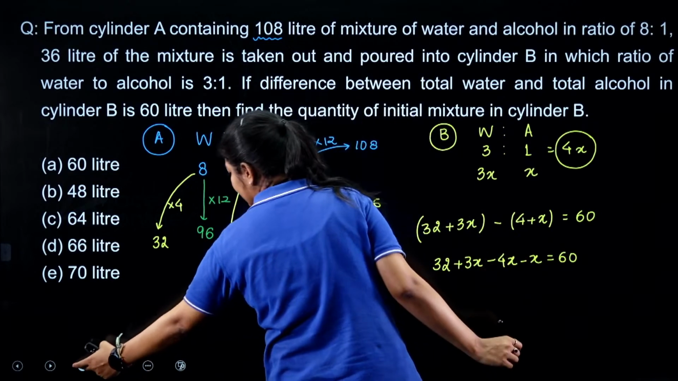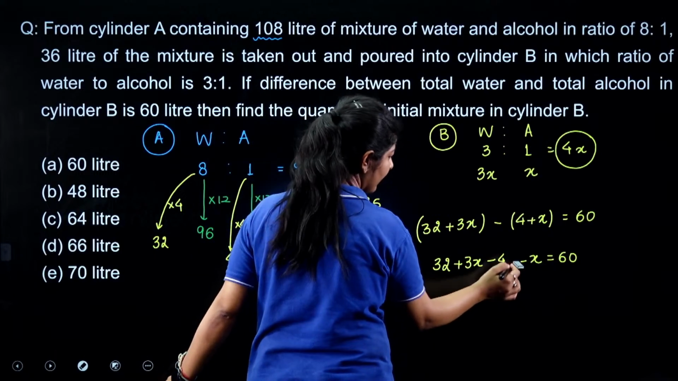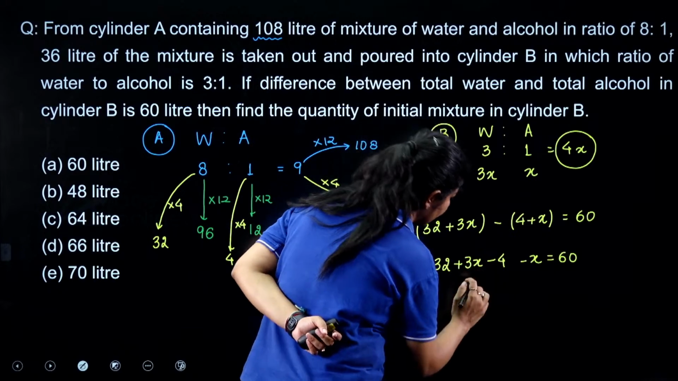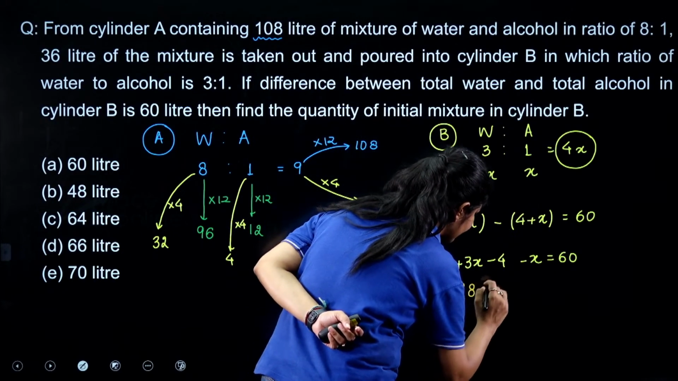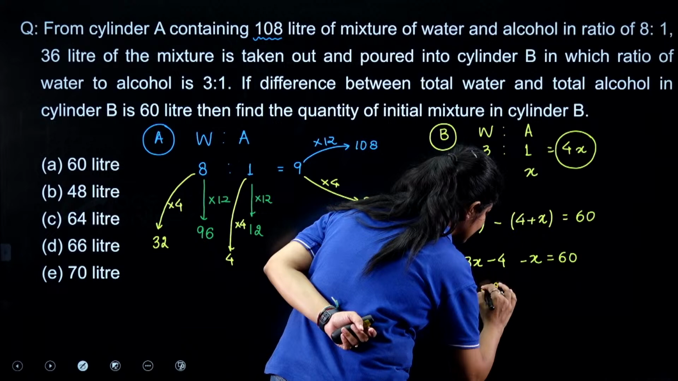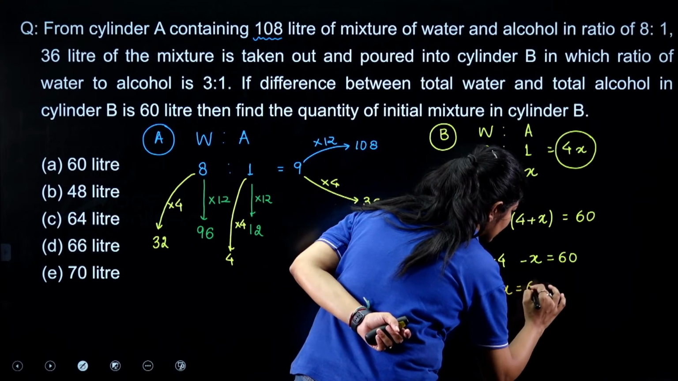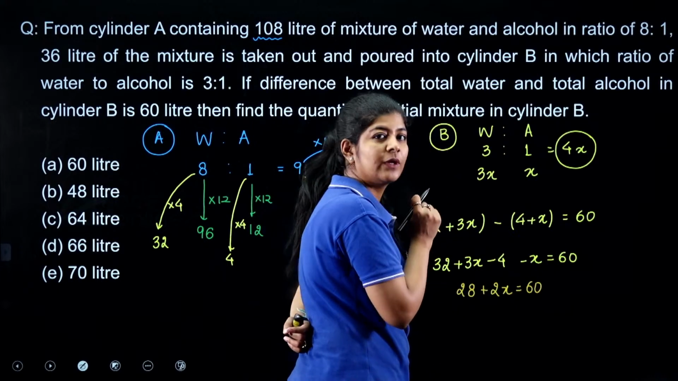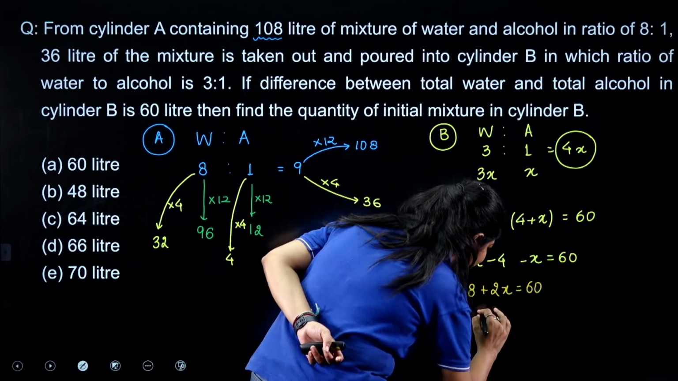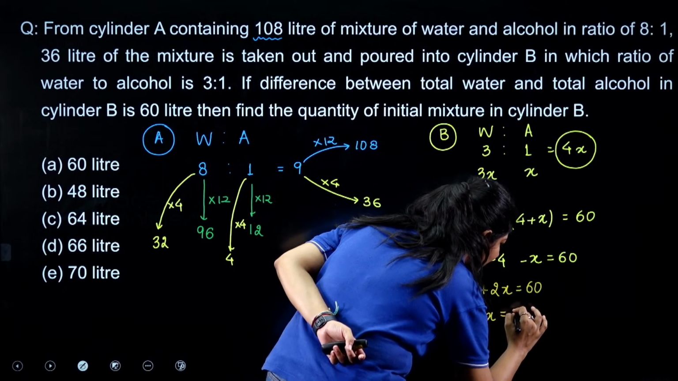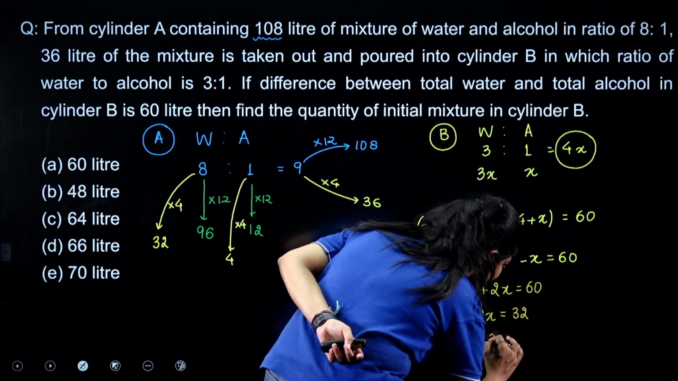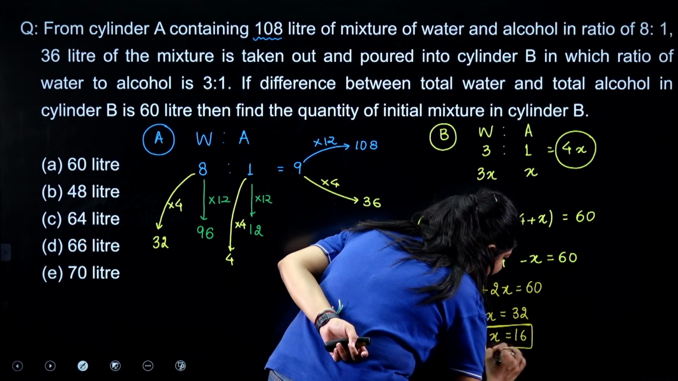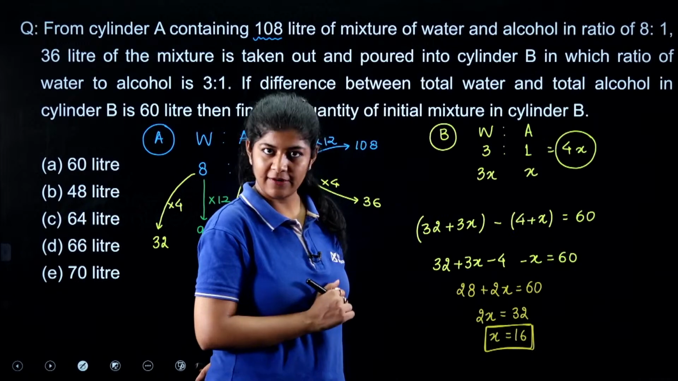Here, why are we writing 4x? Here we only have 4, right? Okay, so if we solve this, we get 28 plus 2x equals 60. If I transfer this 28 over to this side, what answer will I get? I'll get 32. That means the value of 2x is 32, and from this the value of x is 16. The value of x that I am getting over here is 16, right?